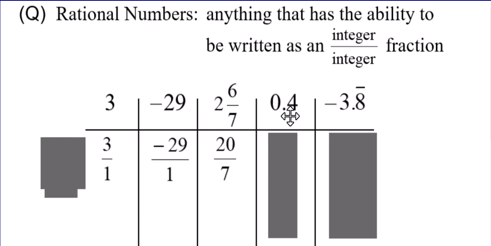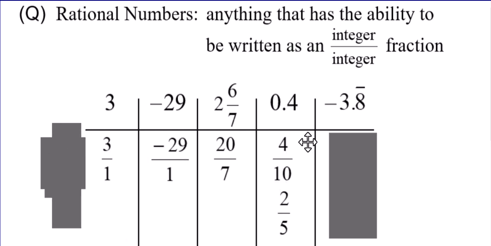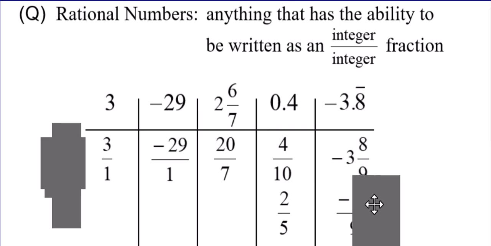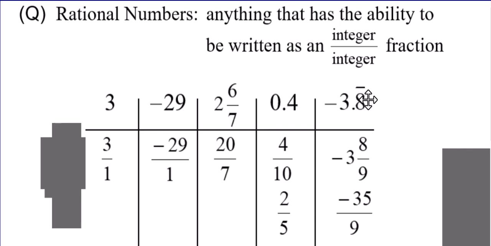Decimals that are terminating decimals, that stop, they obviously can be written as a fraction and sometimes even reduce. Repeating decimals. You learned how to do these earlier. This does not become 8 over 10. This becomes negative 3 and 8 ninths. If there were 2 digits repeating, then it would go over 99.